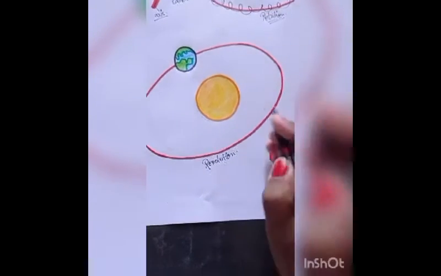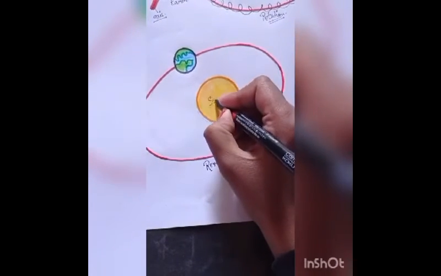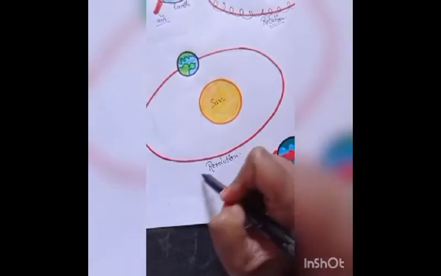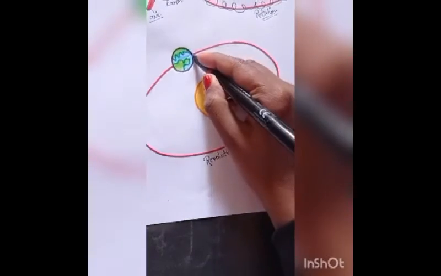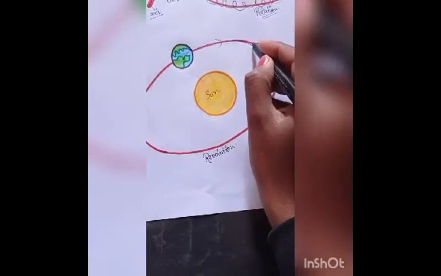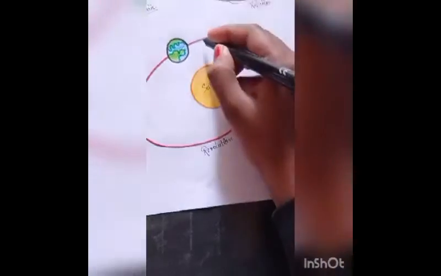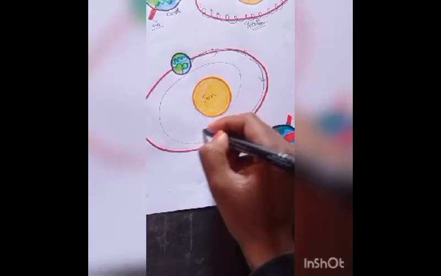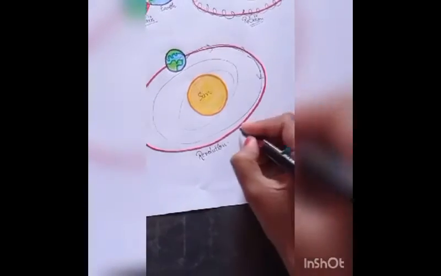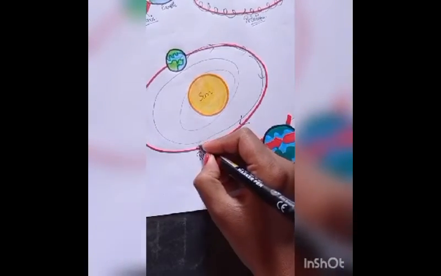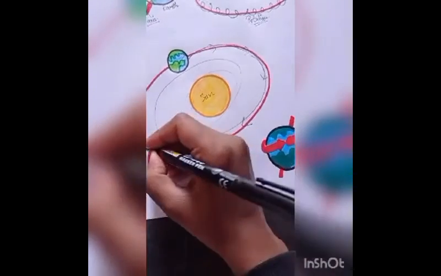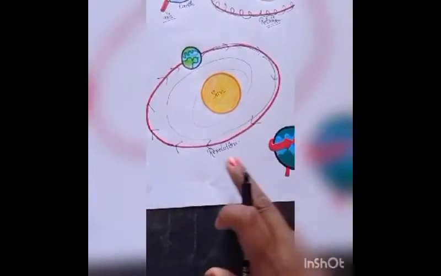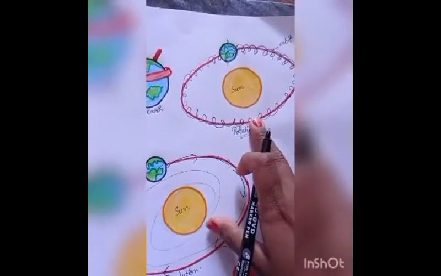revolution. Okay, now what is this? This is the sun, and the earth moves in its orbit around the sun. So it moves just like this only. It moves like normal rotation, like this. Okay, it moves in its orbit only, like this. So this is revolution and this is rotation.